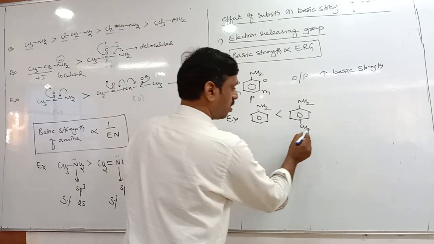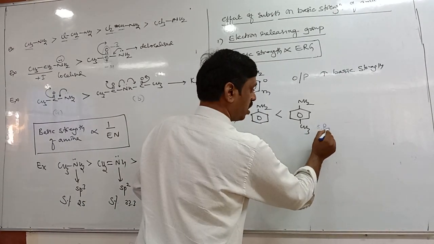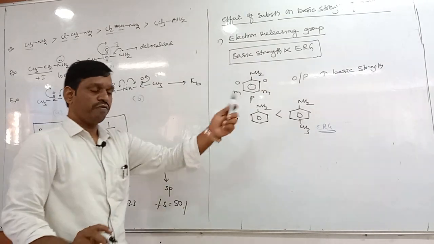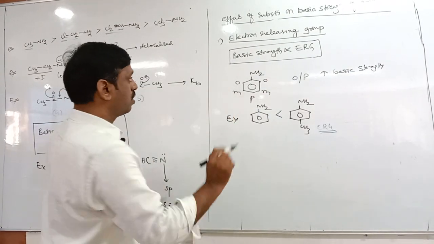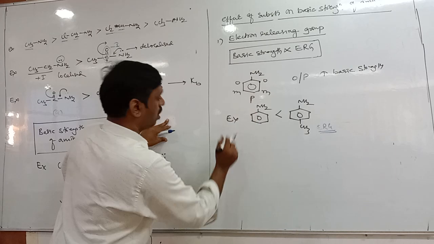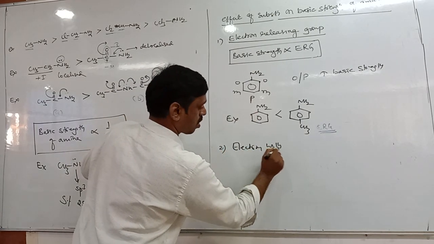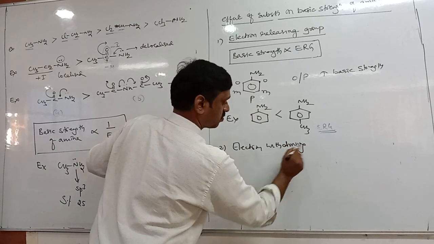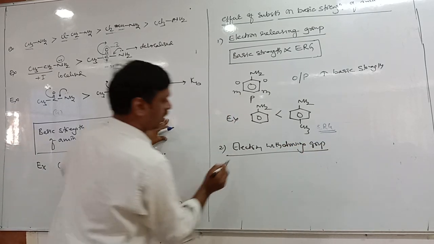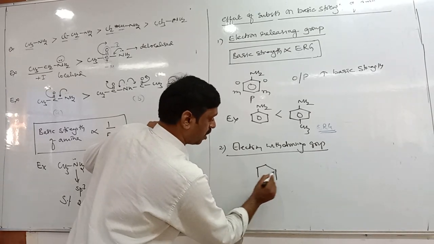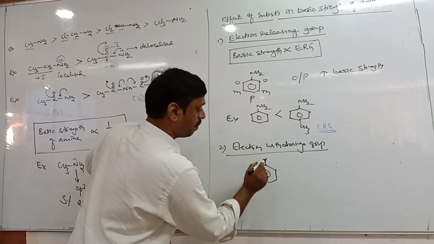Methyl group is an electron releasing group, which increases basic strength. Okay, next. What is the effect of electron withdrawing groups? If an electron withdrawing group is present at ortho and para position only, it decreases the basic strength.